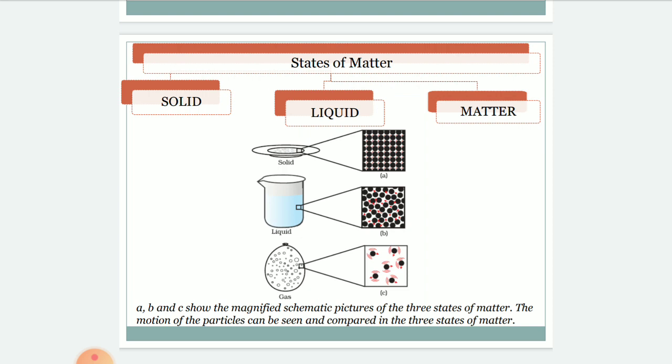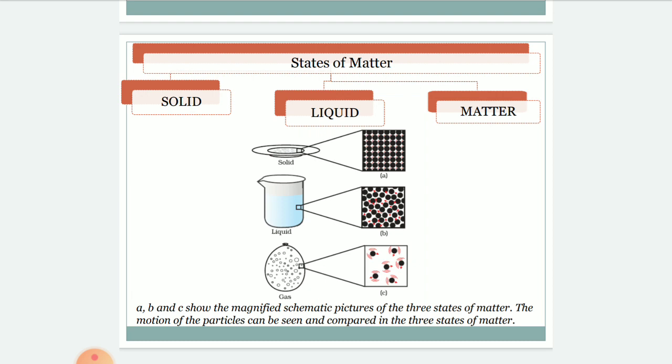Solids will not diffuse. What is the meaning of diffuse? It will slowly go and mix with the water. Sponge is compressible, but it is considered as a solid because sponge has minute holes in which air is trapped.